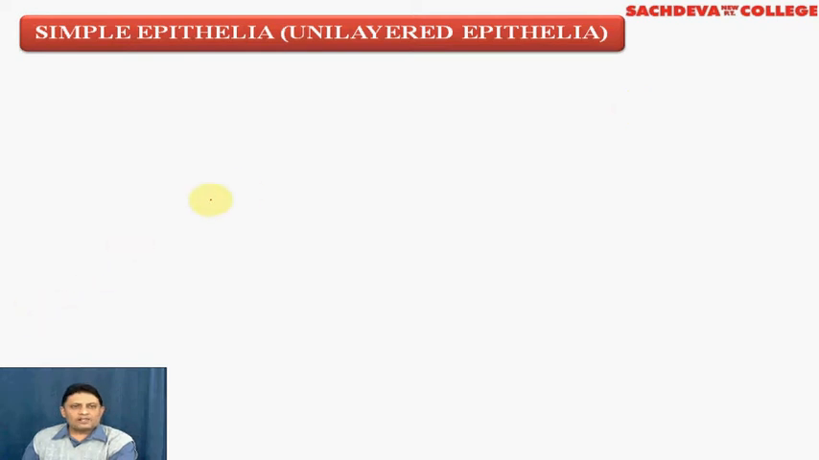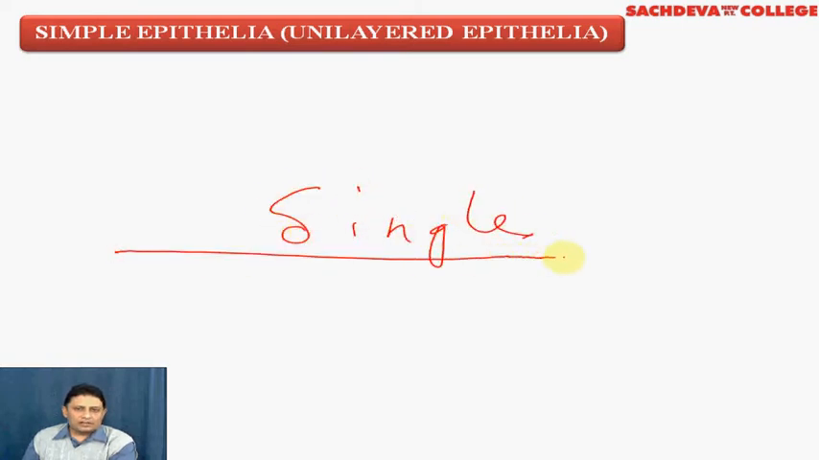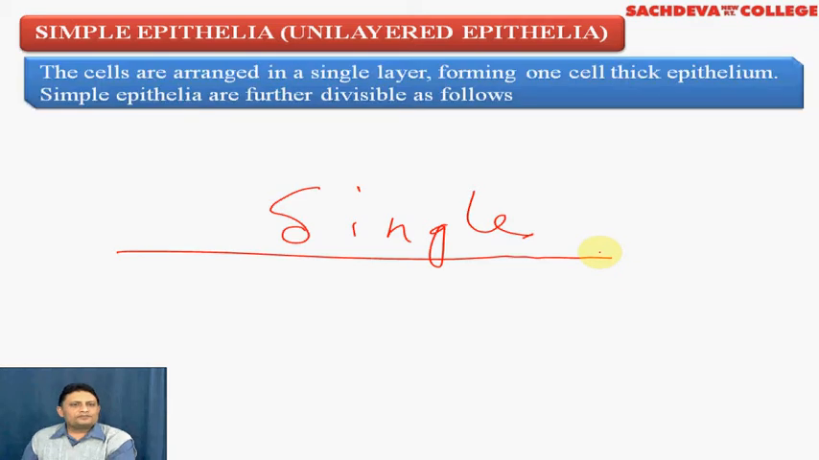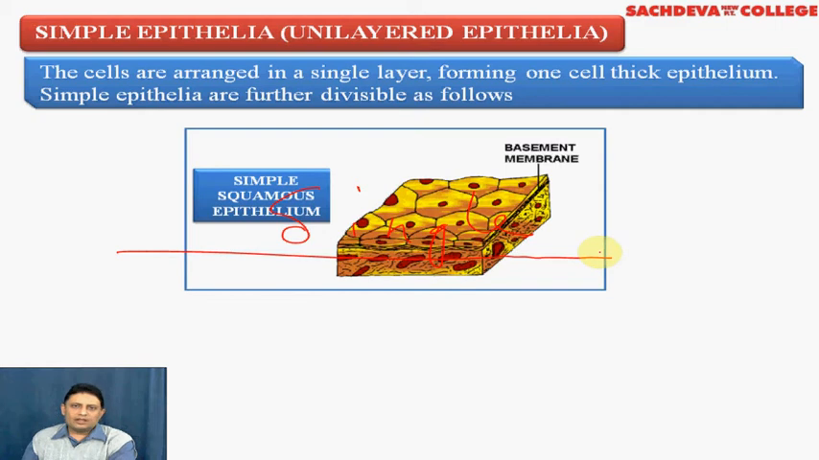First, we will discuss simple epithelial tissue. As we have seen in the classification, simple epithelial tissues are single layered. So this epithelium is a single layer thick, or unilayered epithelium. The cells are arranged in a single layer, forming one cell thick epithelium, and the classification of simple epithelium is, as we have just seen, number one, the simple squamous epithelium.